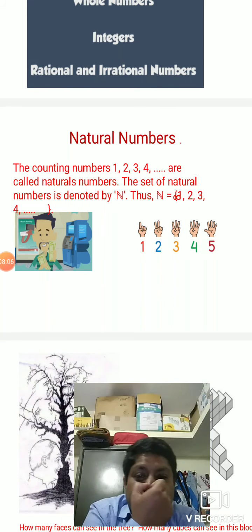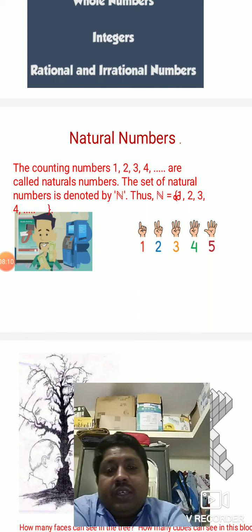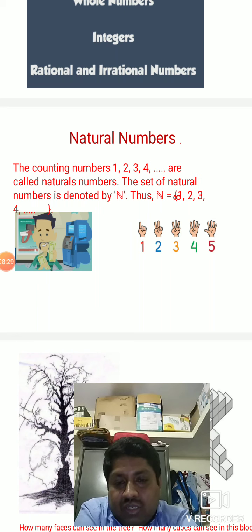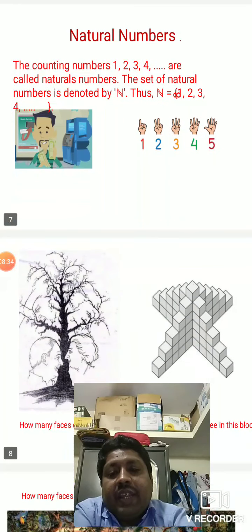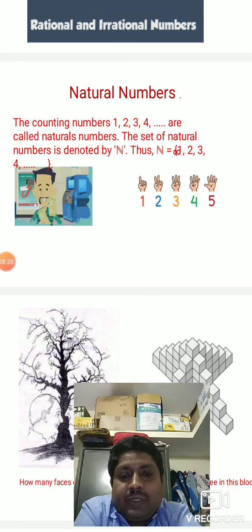Thus, N is equal to {1, 2, 3, 4, ...} and it will go up to infinity. See children, the least natural number is 1 and the greatest is infinity. Here infinity means undefined, so we cannot say the largest natural number. We cannot count it also. If it goes on counting, it never ends. That's why you can never finish counting the natural numbers.